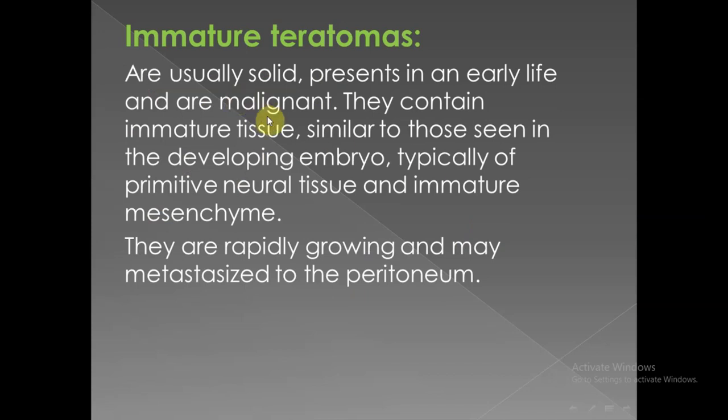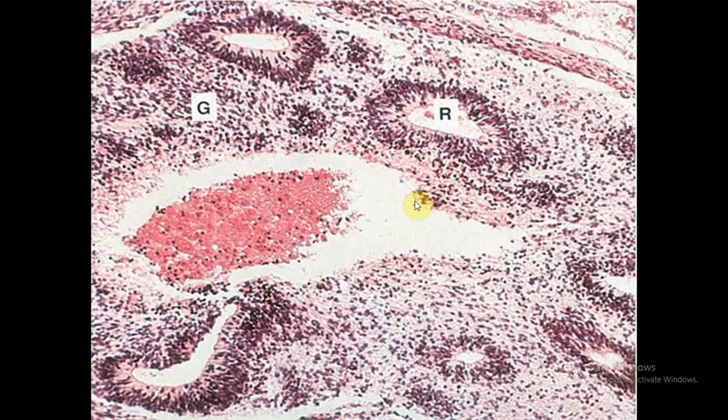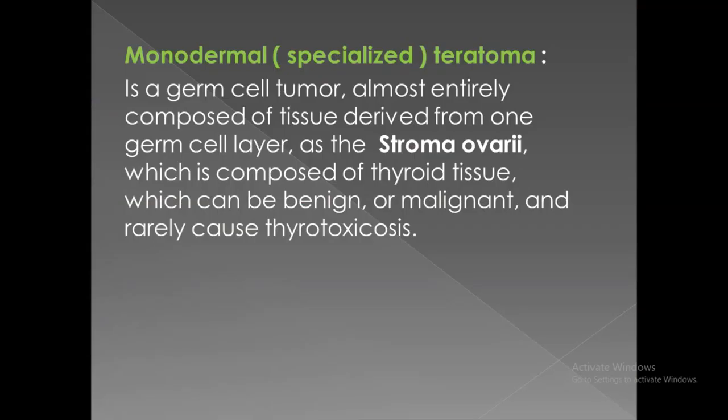The immature teratoma consists of immature tissue, and typically it consists of immature neural tissue. This is immature neural tissue, and we depend on it for diagnosis. When we diagnose immature teratoma, we depend on the presence of this immature neural tissue to say that this is immature teratoma, which is malignant teratoma. And we should differentiate between immature teratoma and mature teratoma with malignant transformation, in which there is a focus of squamous cell carcinoma or adenocarcinoma.